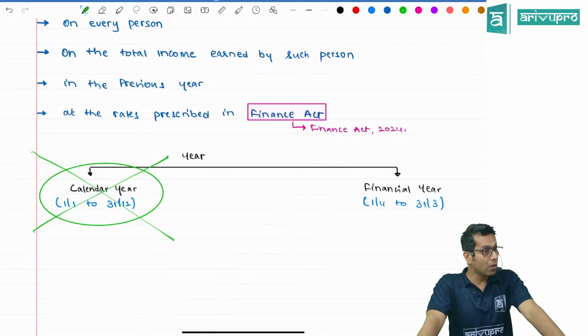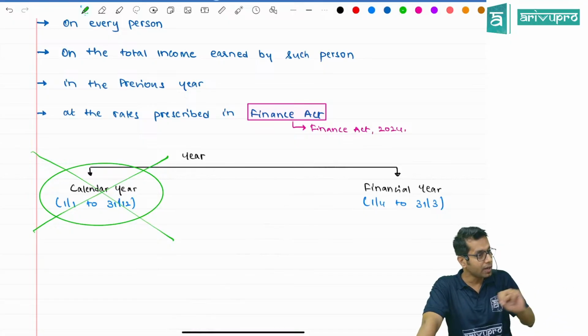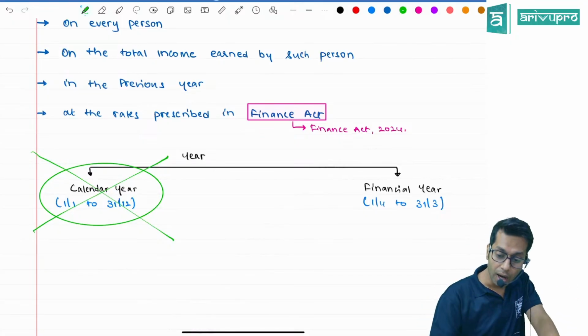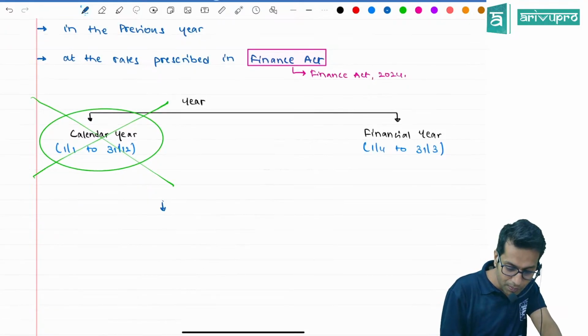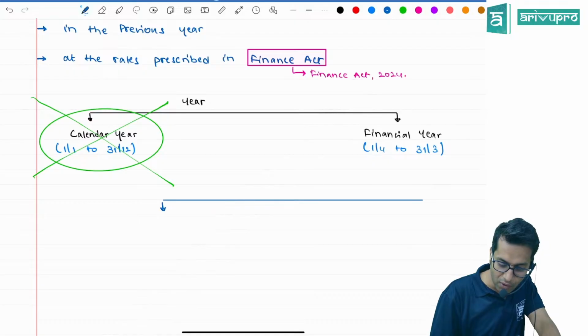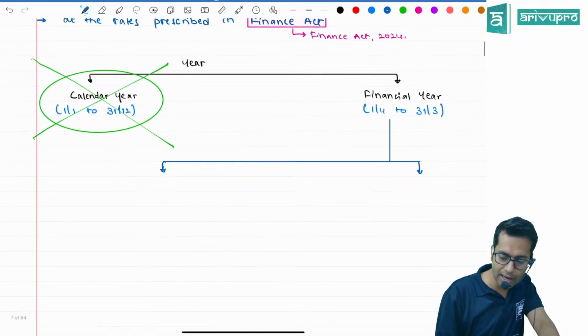For us, what is important? Financial year. Now, under income tax law, this financial year is divided into two categories. Which are these two categories?